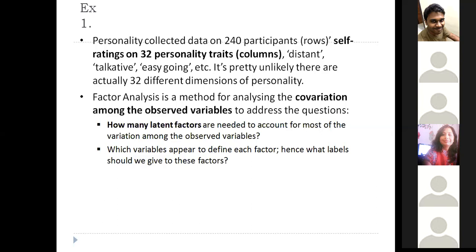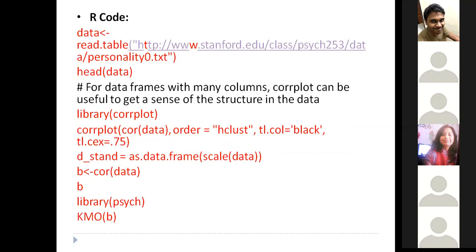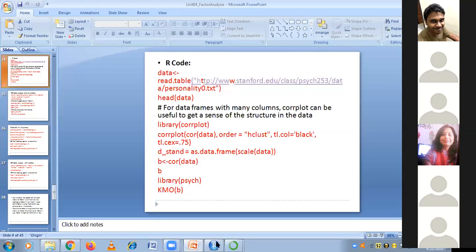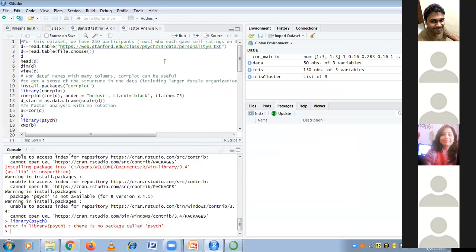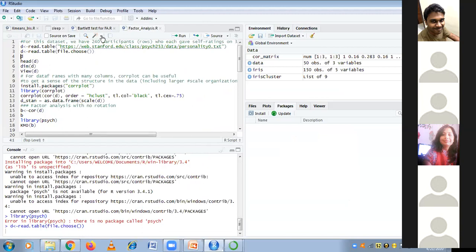We'll be doing a KMO test, and then we'll create a factor analysis model with rotations, without rotations, all these things that we'll be doing here. I'll move on to R so that you can see it. I have already downloaded the data from this link on my machine, so I have it here.